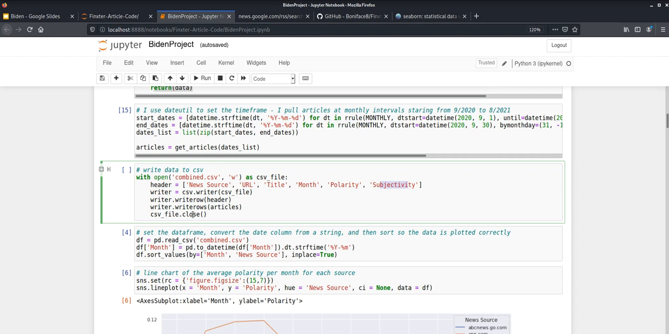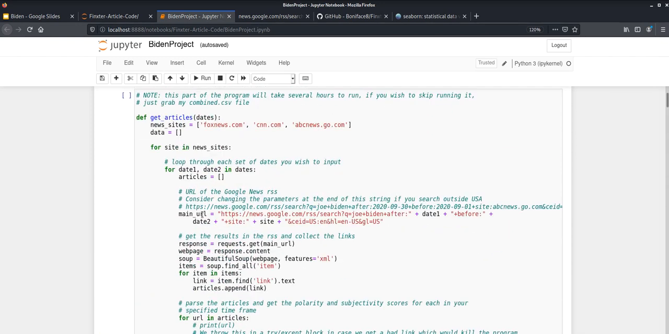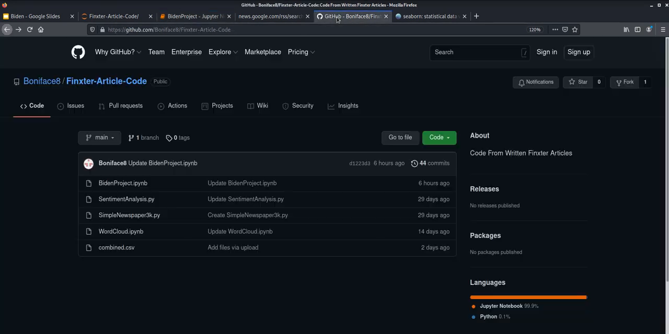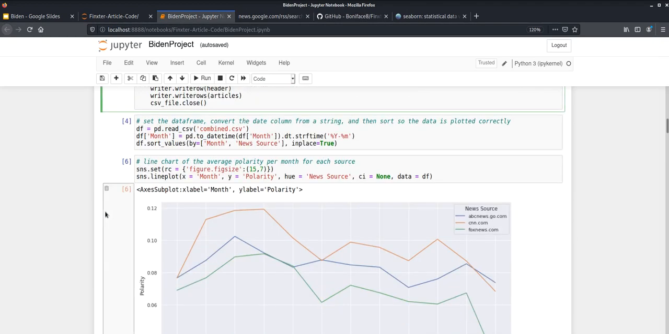Now running this entire program is going to take several hours. So if you want to skip ahead and start plotting the data, as I said before, I do have a CSV on my GitHub, which is just right here. You can just go ahead and download this file. As well, this is the code to our project that we're doing today. So you can just go ahead, grab this file, and you can pull it out. So we can now go ahead and start plotting some data.